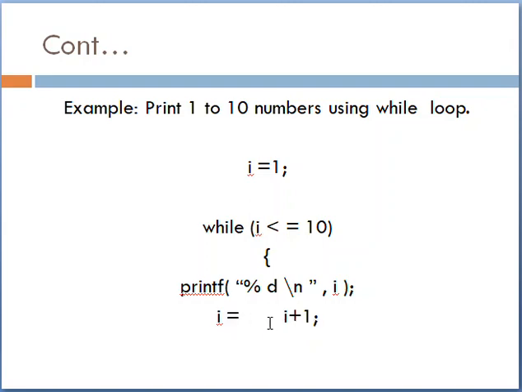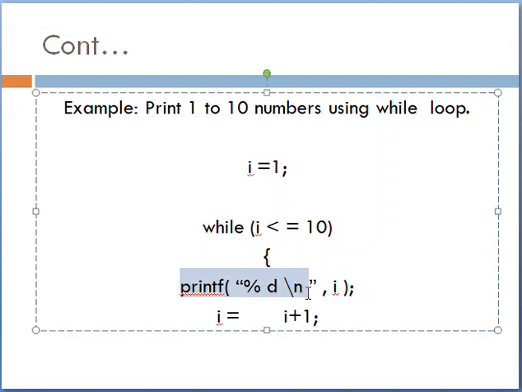Here i is always incremented by 1. Suppose i is 1, then the condition is checked first: 1 less than or equal to 10, yes, it is true. Then the statement printf %d with i will print the value 1, because the condition is true.